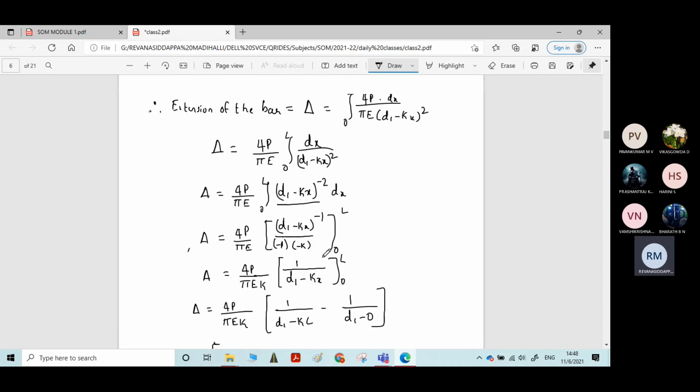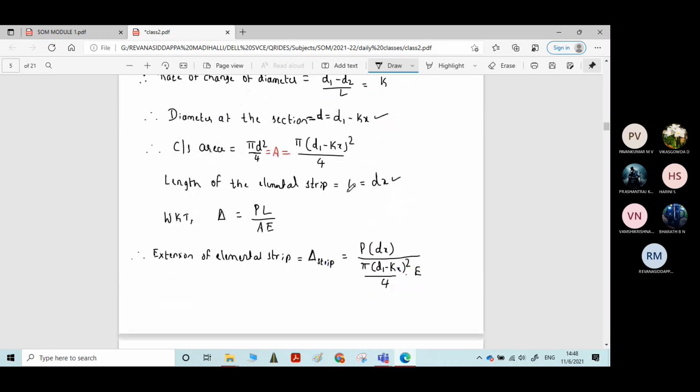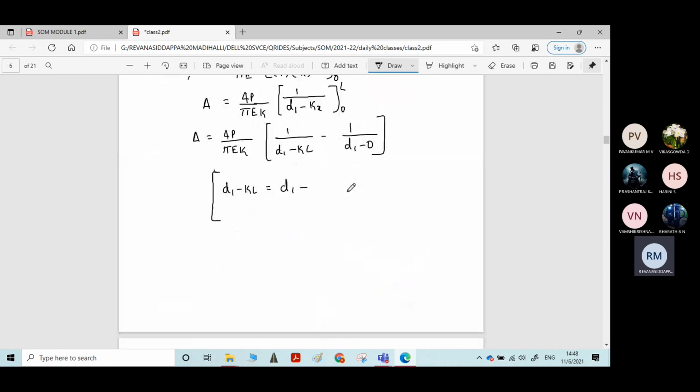It is (d1 minus d2) whole divided by L. So k into L: the L's get cancelled.